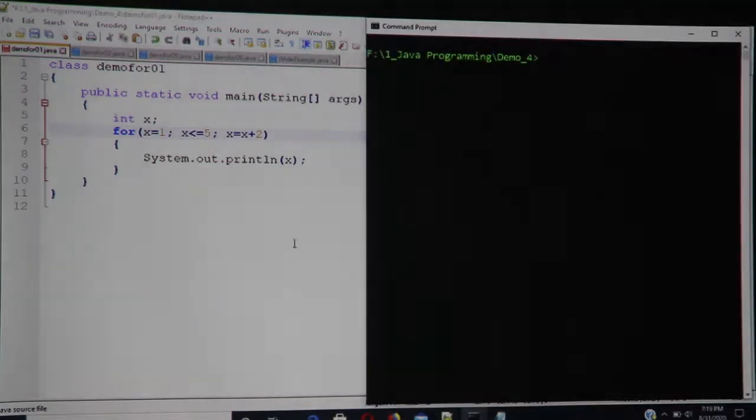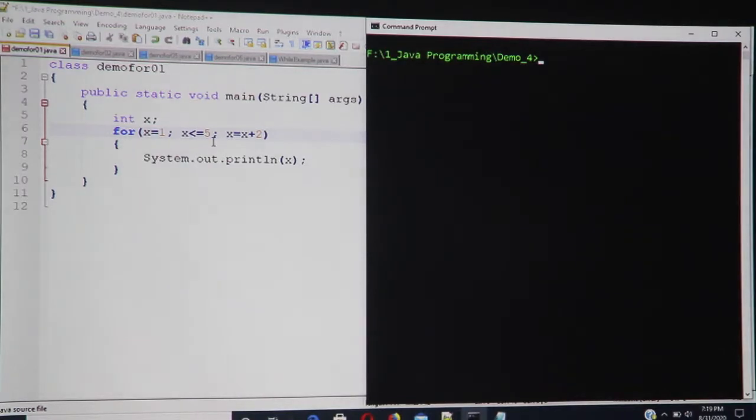After that, x less than or equal to 5 is the condition. When x gets initialized to 1, obviously it is less than or equal to 5, so System.out.println(x) gets executed because you go into the for loop, and what prints is 1. Once x is printed, the new value of x becomes x equals x plus 2, which is 3, and then it again checks the condition whether 3 is less than or equal to 5.